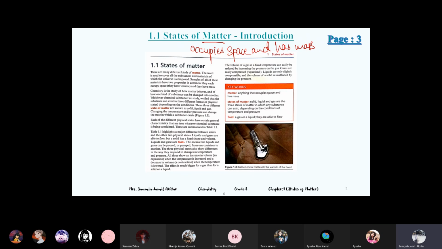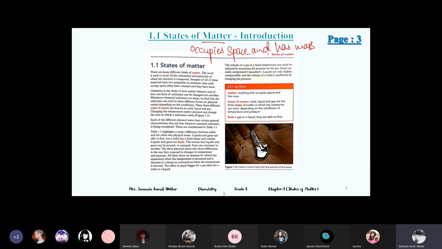In chemistry, in the starting, you should know what chemistry is. Chemistry is the study of this matter. Everything around us is matter, either solid, liquid or gas. Anything around us, living or non-living, is made up of solids, liquids or gases. So they are matter. They occupy some space, and they have mass also.